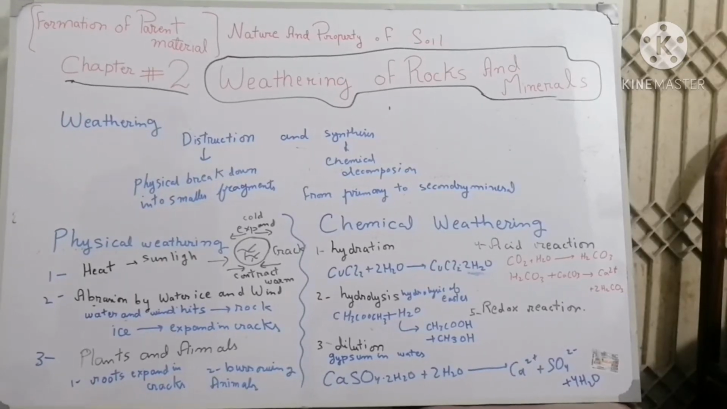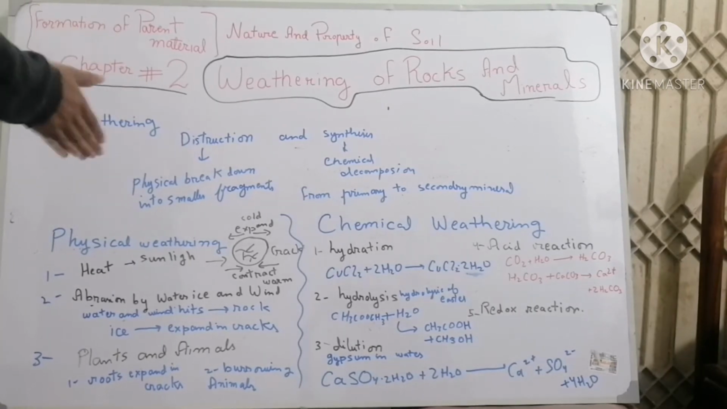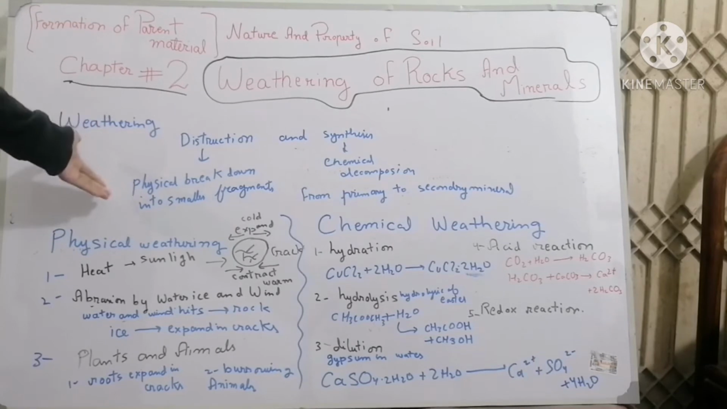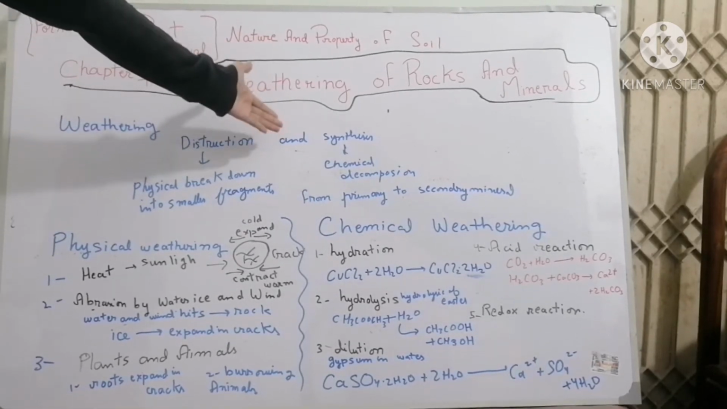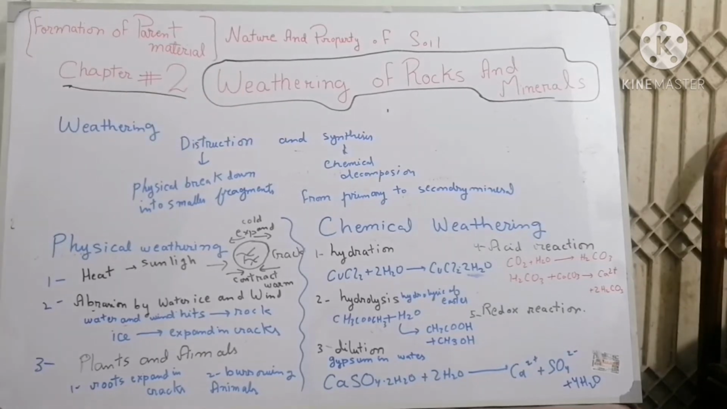Assalamu alaikum friends. Now I will explain to you about destruction and synthesis. There are two factors occurring in weathering. Destruction occurs through breakdown into smaller fragments, and during synthesis the chemical decomposition of minerals occurs. Now I will explain to you about physical weathering. Following are the factors of physical weathering.